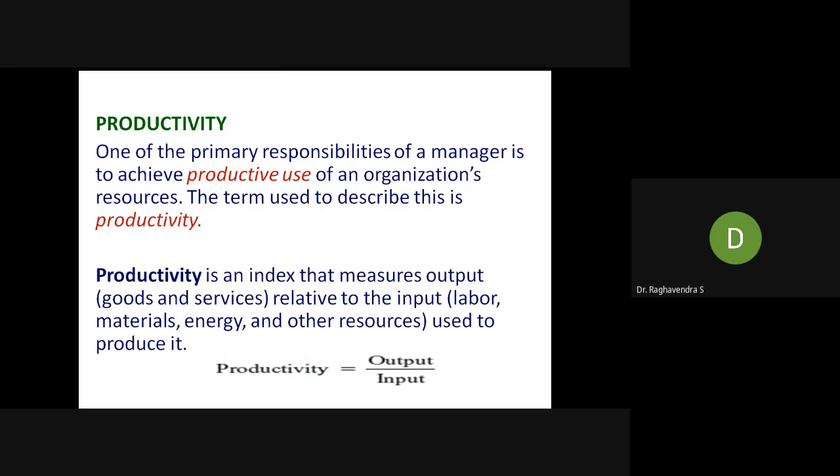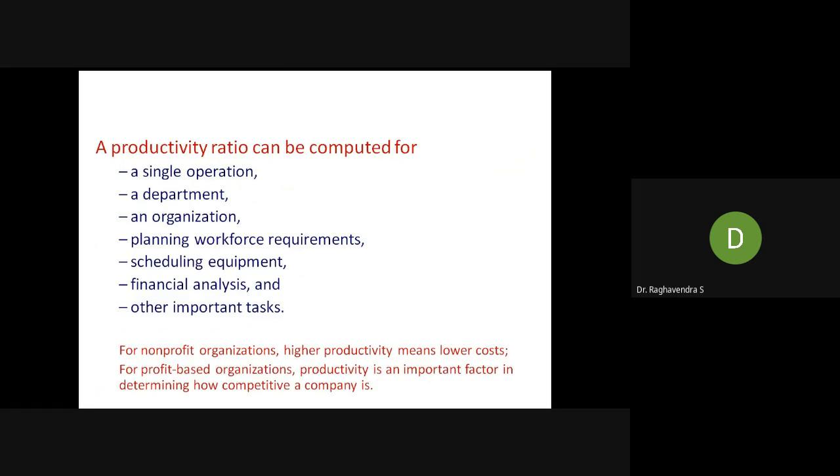So productivity is an index that measures the output, it may be goods or service, whatever the sector, relative to the input. It may be material, energy, or resources, whatever it is. So productivity is nothing but output by input. The productivity ratio can be computed for a single operation, a department, an organization, any organization you take, you can calculate the ratio.